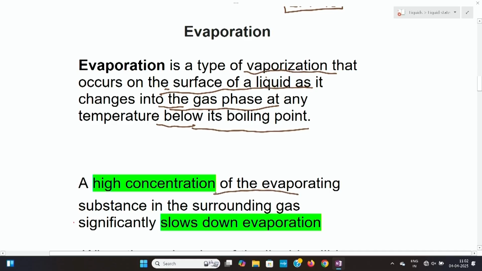That means a high concentration of the evaporating substance in the surrounding gas significantly slows down evaporation. The reason for the slowdown is that the room is full of ethanol; because of that, the evaporation of ethanol in that room is slow.